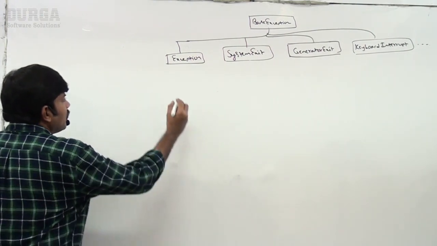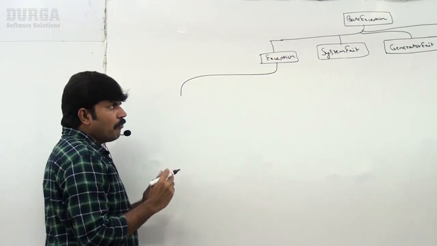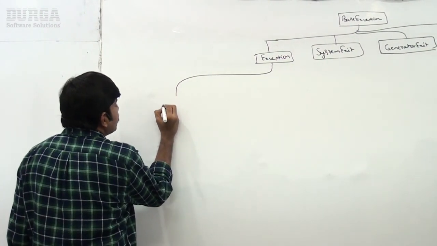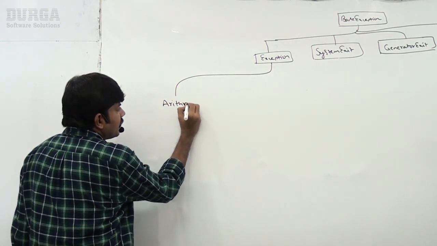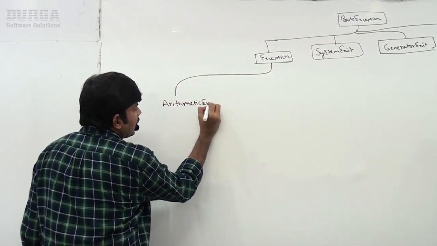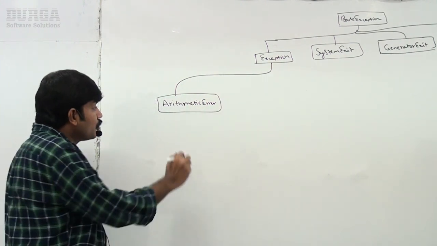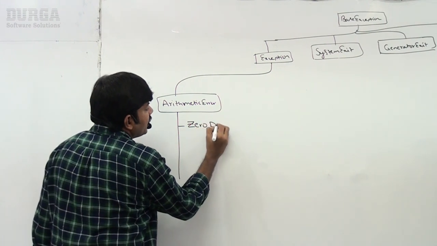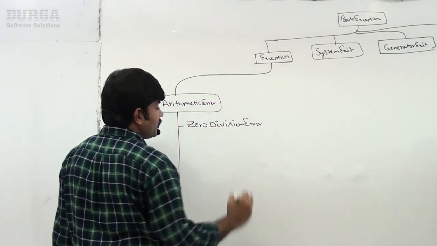Next, for this Exception, multiple child classes are possible. One is ArithmeticError. For this ArithmeticError, the child class is ZeroDivisionError.